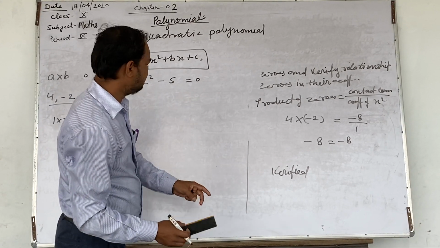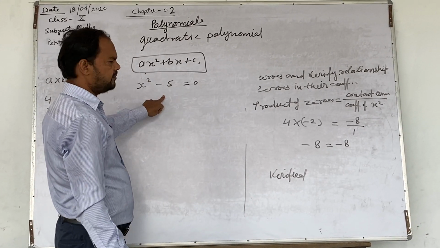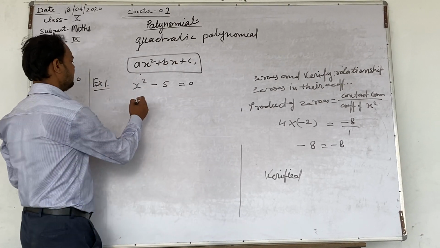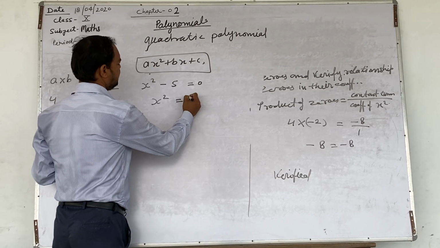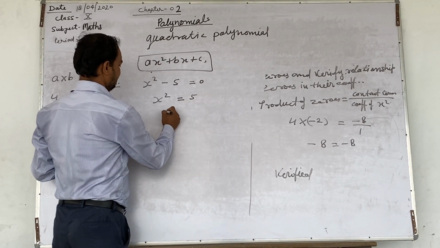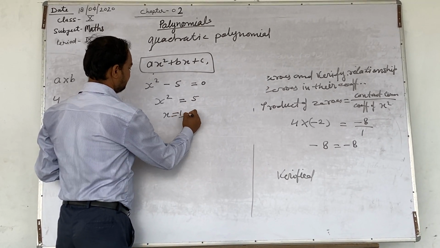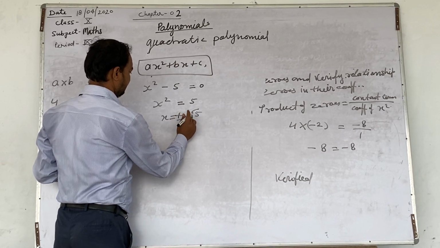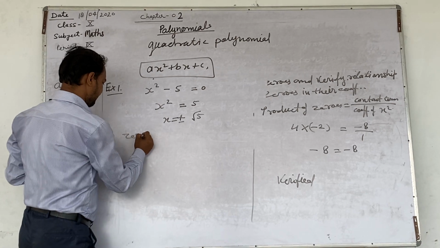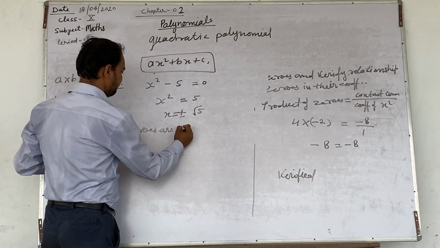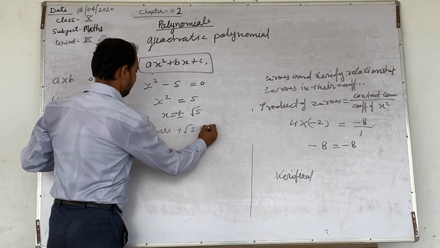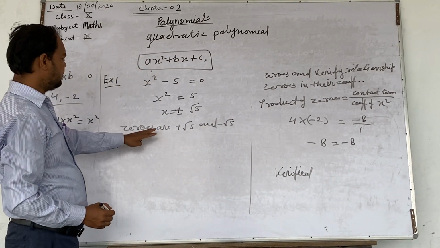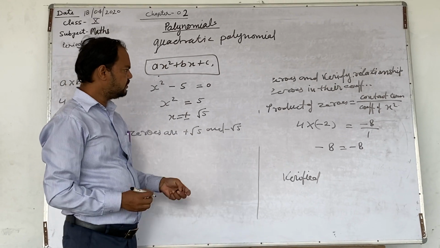There is no bx term, no term which contains x. So we can simplify it like this: x square is equal to 5, x equal to plus minus root 5. So the zeros are plus root 5 and minus root 5. It has two zeros.